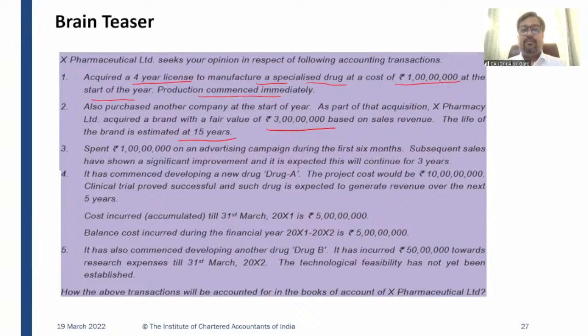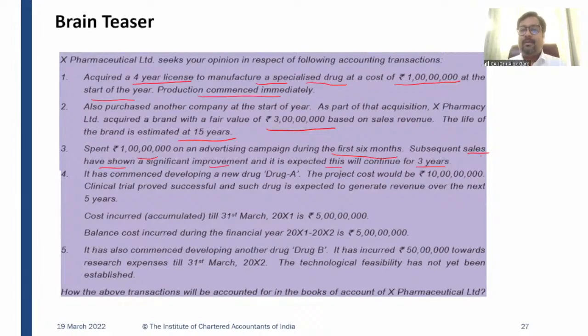Question number 3. The company has spent 1 crore rupees on an advertisement campaign during the first 6 months. Subsequent sales have shown a significant improvement and it is expected that this will continue for 3 years. Guys, the company has spent huge money on the advertisement and promotion. And the company has seen that there is an improvement in the sale.